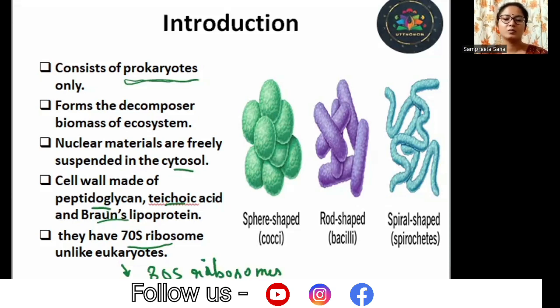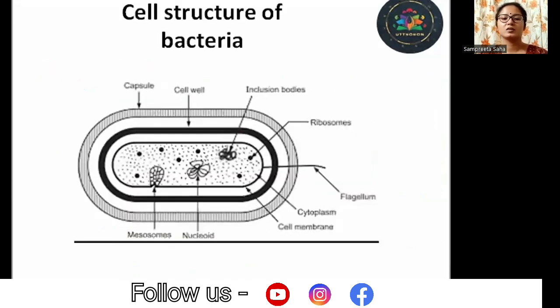Now let us talk a bit about the structure of the cell of bacteria. There are other groups also that we will name at the end of the lecture, but the prominent member of the group that you need to know is bacteria. Okay, so the cell structure of bacteria you can see over here. There is a capsule present on the exterior, the outside. It may be present, may not be present.